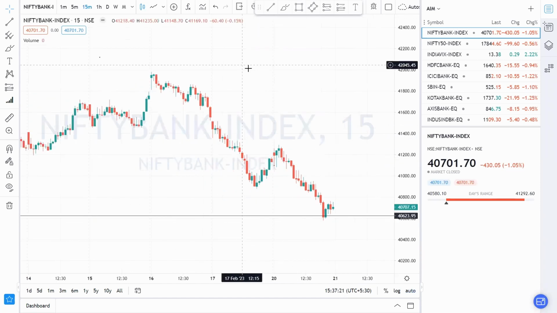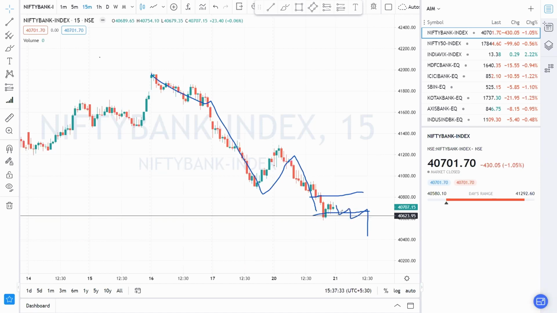So in the 15-minute candle, you can clearly notice here that it has continuously gone down for the last 3 days, and today it also shows some negative movement here. So if tomorrow market opens around that 40,800 or 40,700 zone, and if it crosses below that 40,620 or 600 level, then after that you can expect some selling pressure here. As I said, target will be 40,400. Next you can set 40,150.